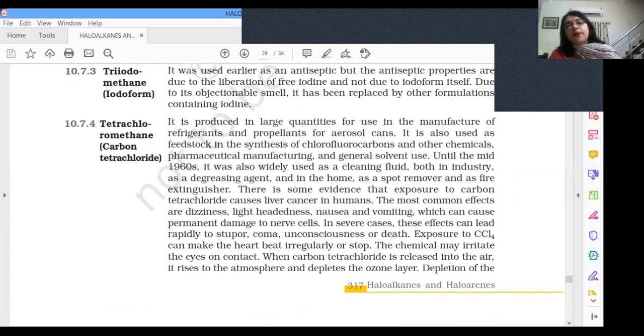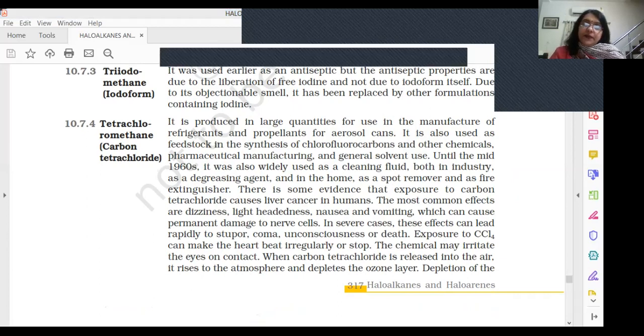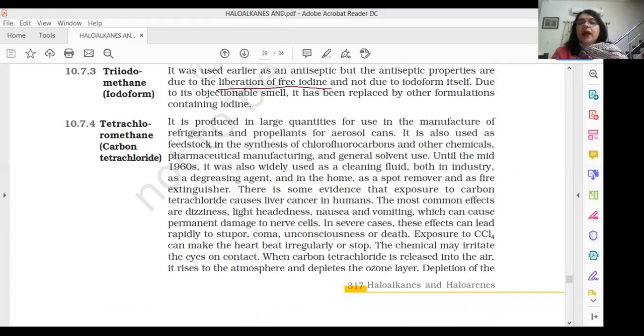It's a yellow colored powder and was used earlier as an antiseptic, and the antiseptic property is due to the liberation of free iodine. And nowadays its use has been discouraged. Rather, we have other formulations which contain iodine. The reason mainly given in our text is because of its objectionable smell which it had.